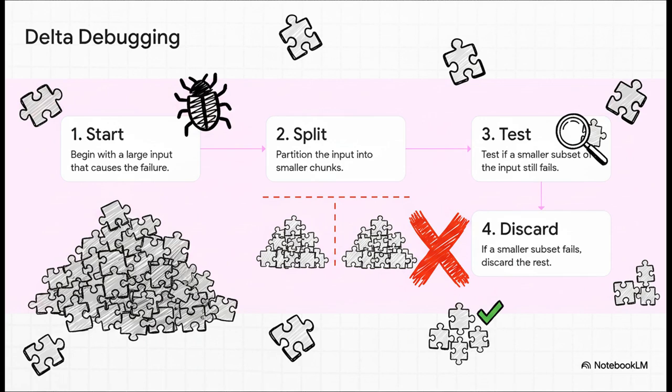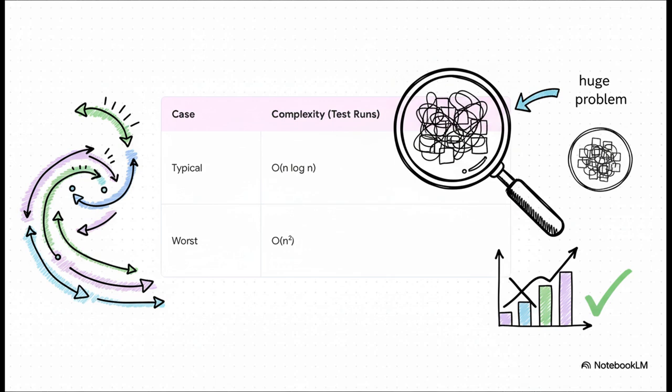Imagine your failing test case is this giant, messy pile of puzzle pieces, okay? So you split the pile in 2, and you just remove one half. Does the bug still happen? If it does, great. You can throw that other half away for good. If it doesn't, well, then you test the other half. You just keep repeating this process, splitting and discarding, until you're left with the tiniest possible handful of pieces that still triggers the bug.